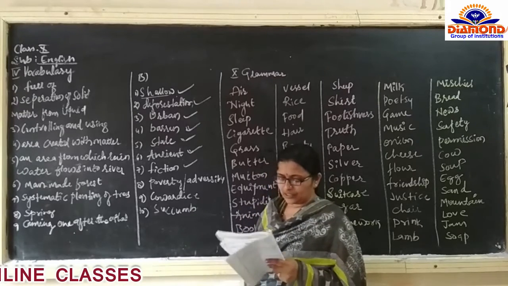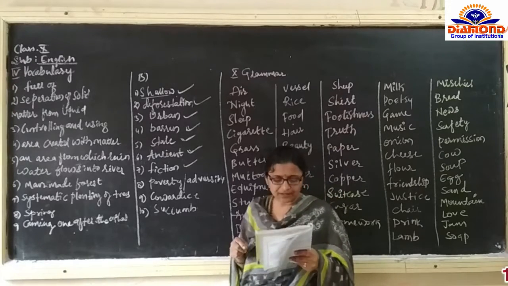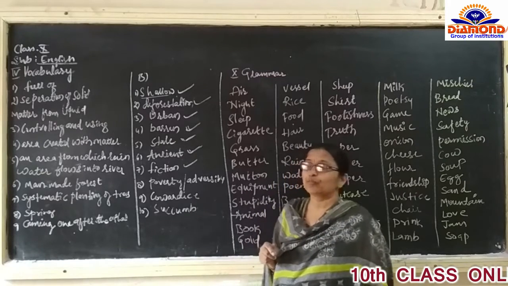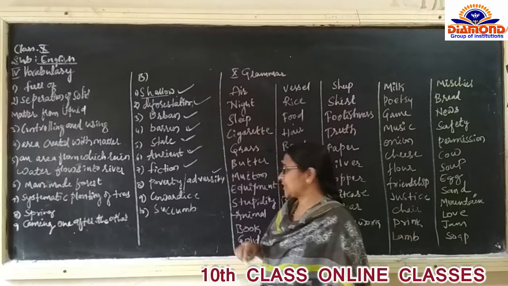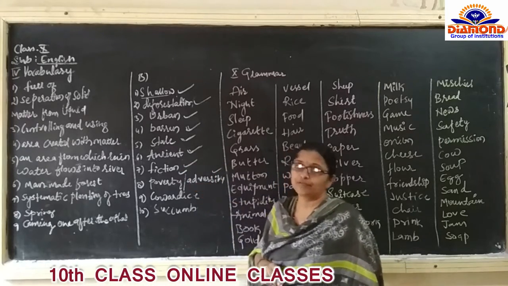Eighth one, the joy in a newfound prosperity made them forget their days of dash. Here we have to write the opposite of prosperity. The opposite of prosperity is adversity, we can write, and poverty also we can write.